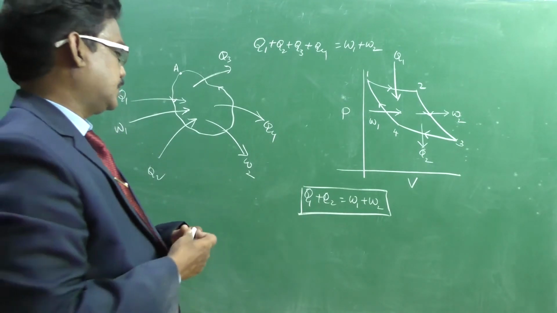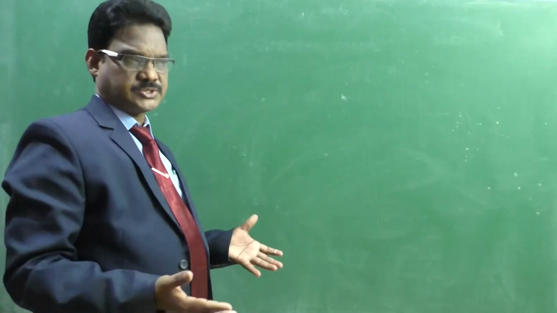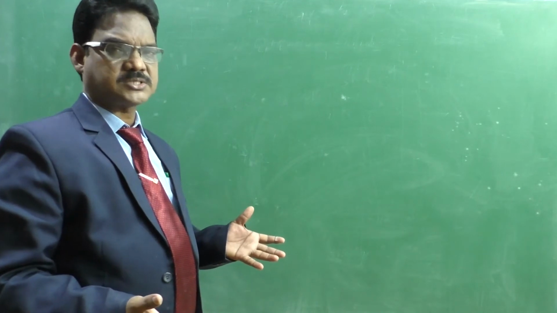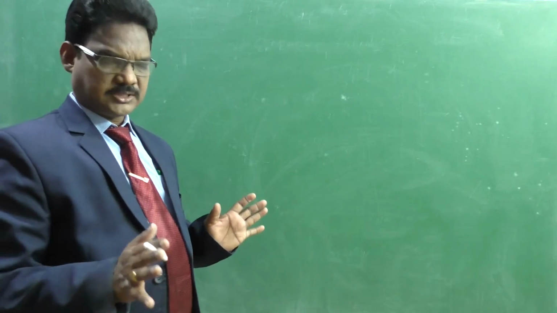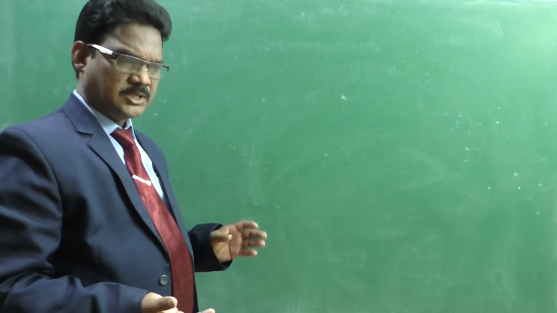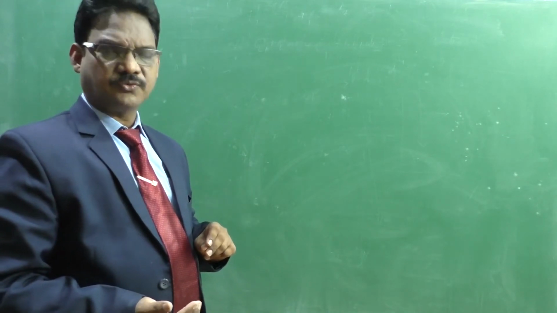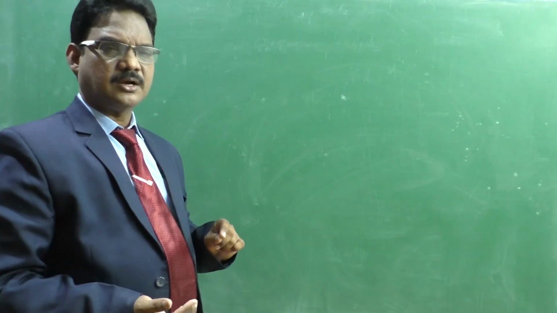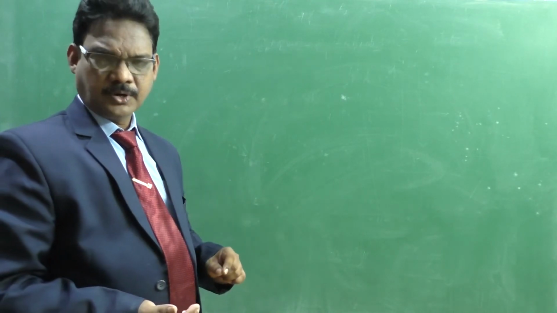Right. Now I go for the process. Consider a process. That means it is not a cycle, it is a process. In a thermodynamic process, heat supplied to the system is utilized for increasing its internal energy and work done.